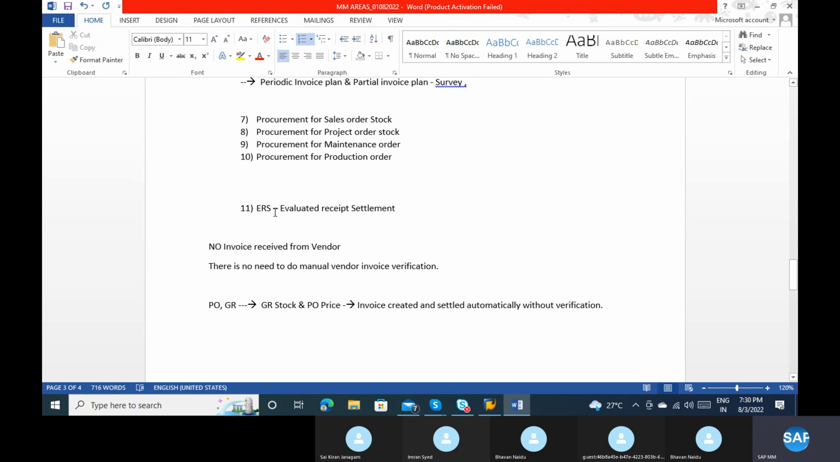So to avoid all this disturbance, at the initial stage in the ERS level, we have an agreement with the vendor. This is the agreement: the PO price, the price of the product is 20 rupees, each day one product. So I don't need to receive any invoice from you. I will pay immediately for whatever stock I received. That means I'm not expecting any invoice. Based on the stock we received and the price we agreed in the PO, we settle the amount automatically.